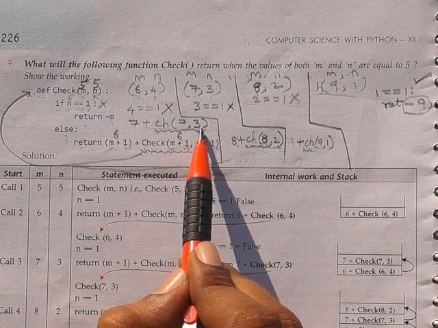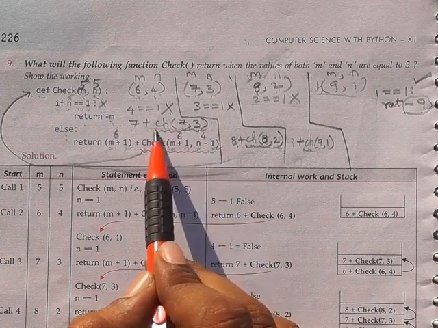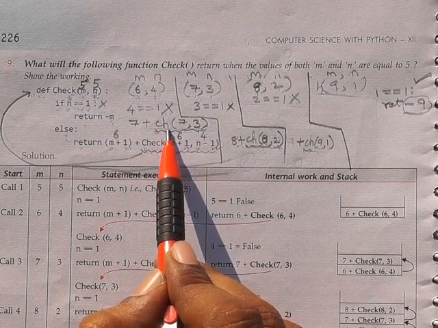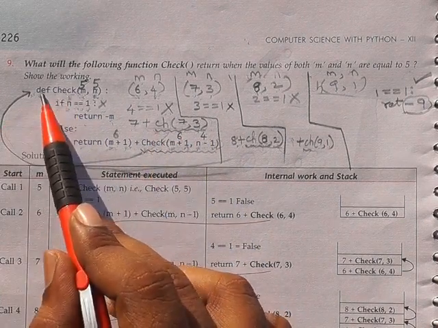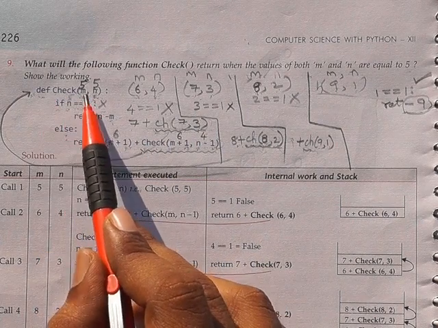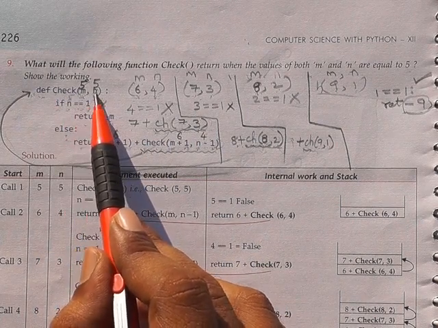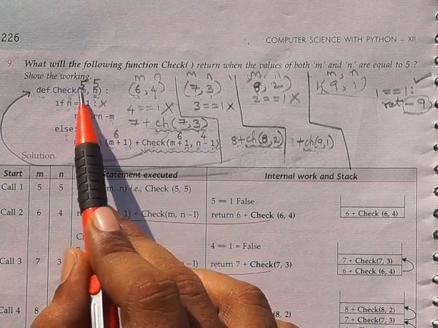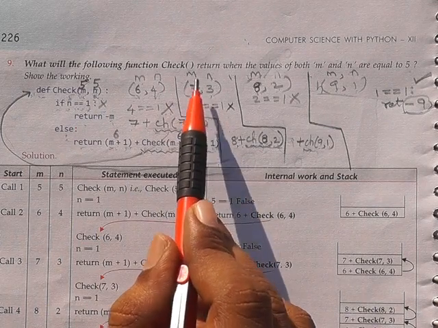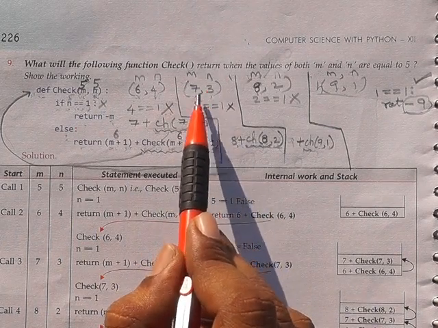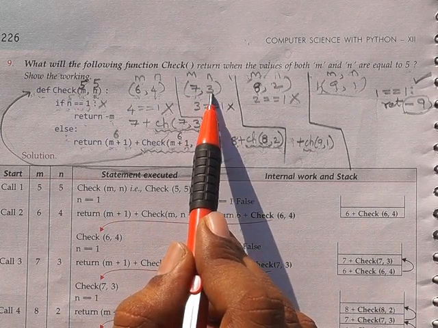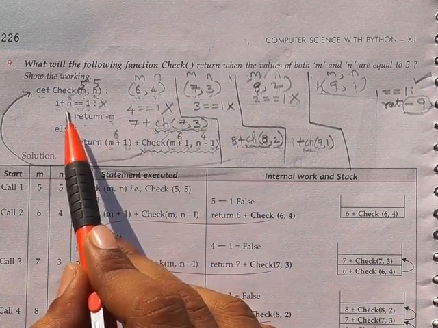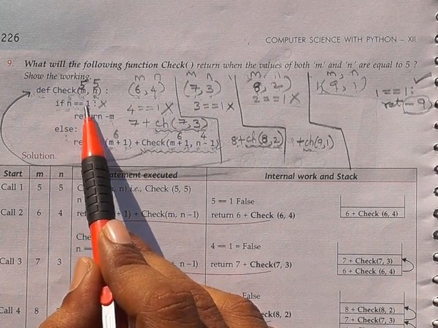So it is a check function calling statement. Okay. So the control flow will go from here to the check definition. Now the new values of m and n are 7 and 3. So I am writing here m and n value is 7 comma 3. What is the n value? It is 3. So 3 equal to 1.